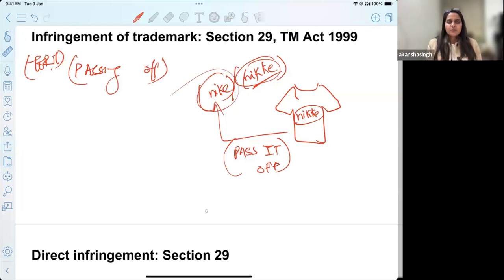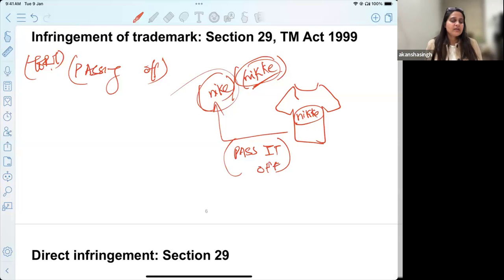Okay, so this is the simplest way to understand that passing off is a tort for which there is a remedy that you can get. What all remedies you can get, we will discuss. But now the distinction and passing off comes into the picture because we have to recognize unregistered trademark as well.